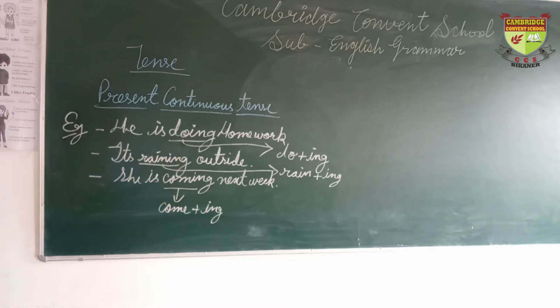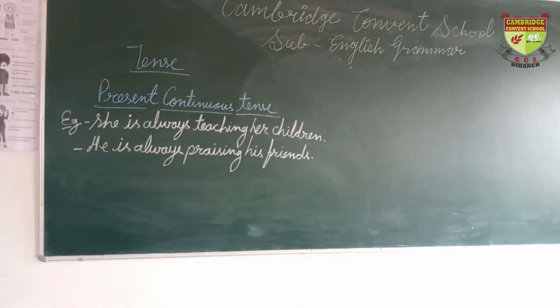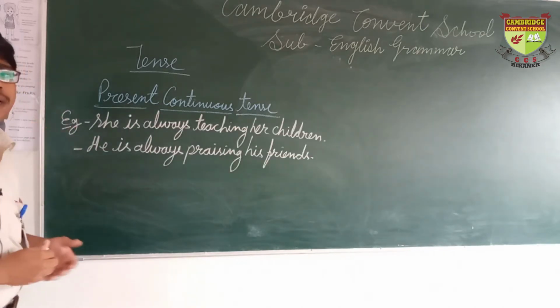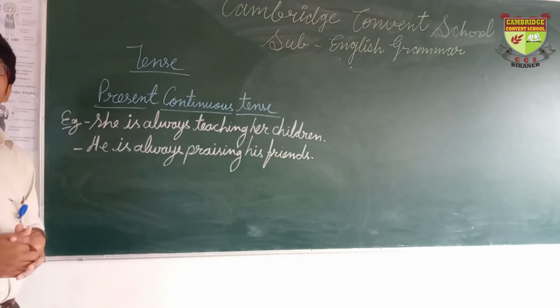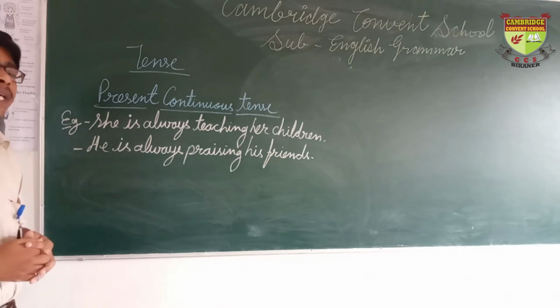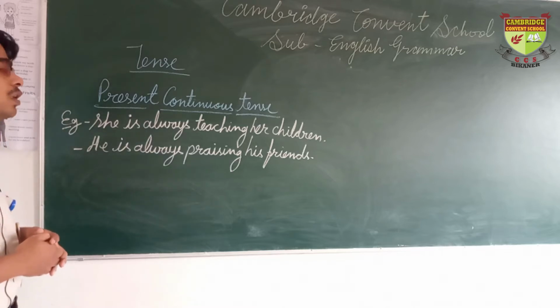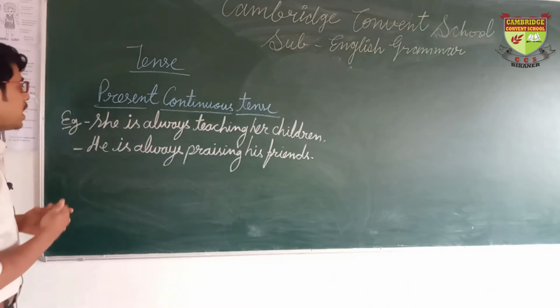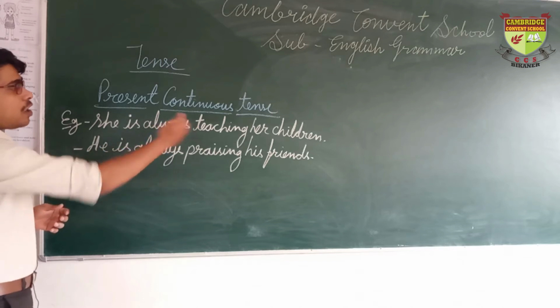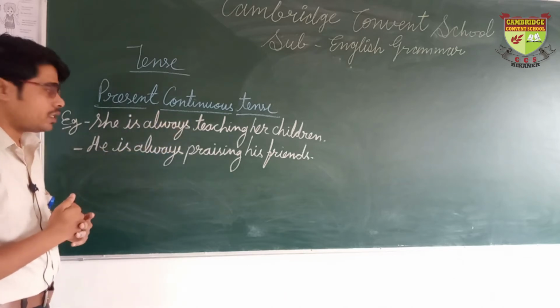There are also helping verbs, which help to complete the sentence. In these sentences, we will read about the helping verbs. We have already discussed the main verb. Now we will discuss the helping verb. In the first sentence, she is always teaching her children.